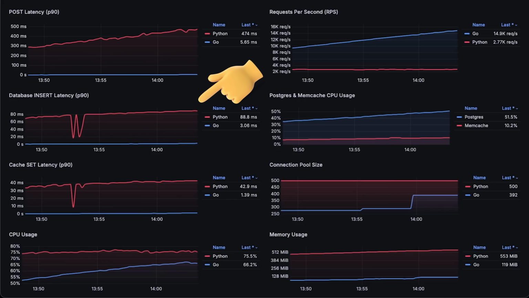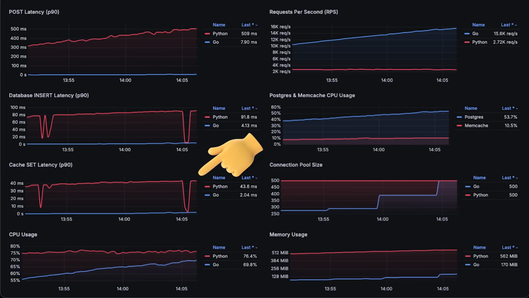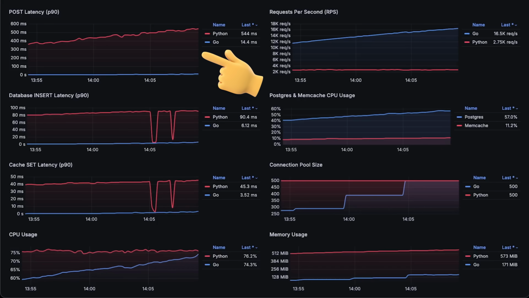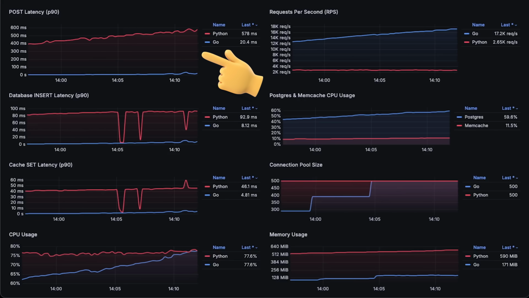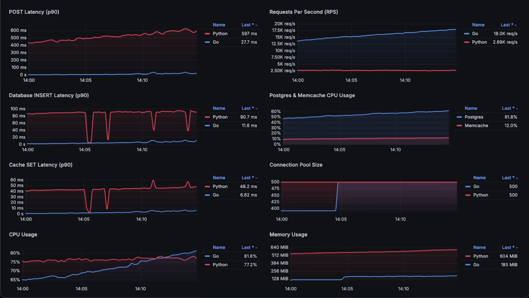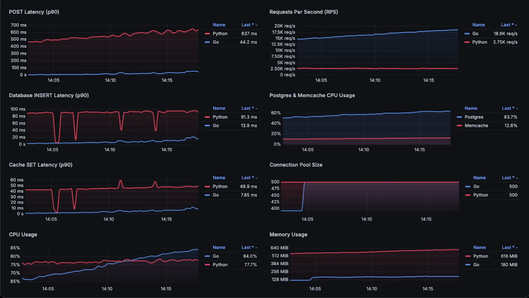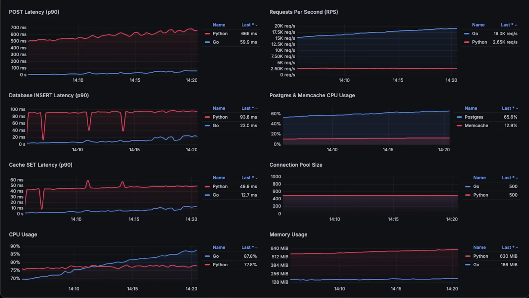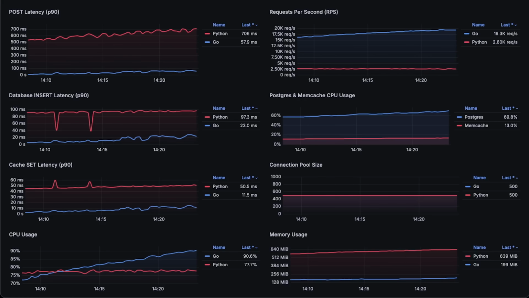In this test, we also measured latency for each database insert operation, the function call to save that piece of data to cache, as well as overall latency of the post request. Python definitely performed much better than the previous implementation, but again, in terms of performance, it's not even close to Go application. Since I received so many PRs and that's the best it could achieve, I think I need to find another Python framework that can come close to the Go application. By the way, in the near future, I'll only test Python frameworks like Django, Flask, and FastAPI.